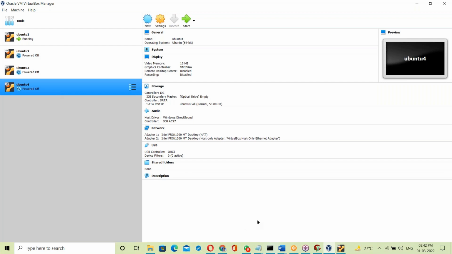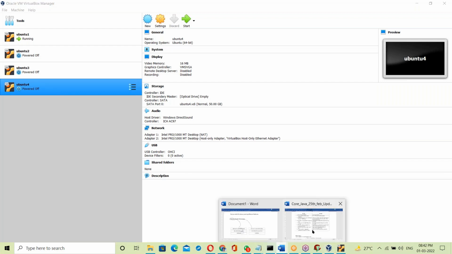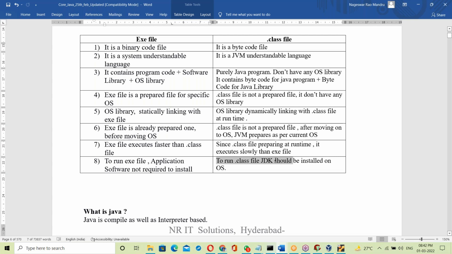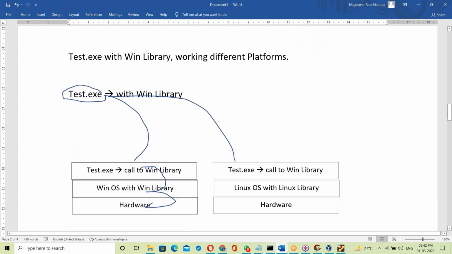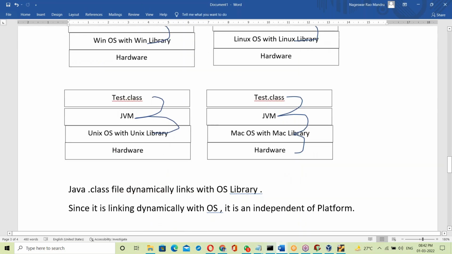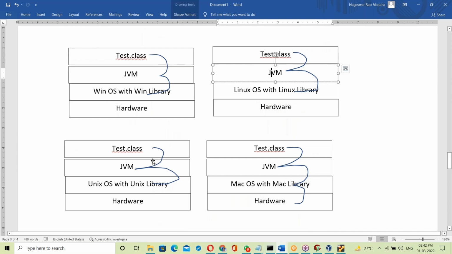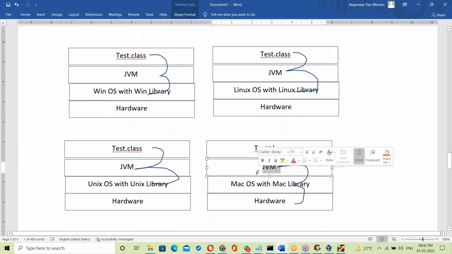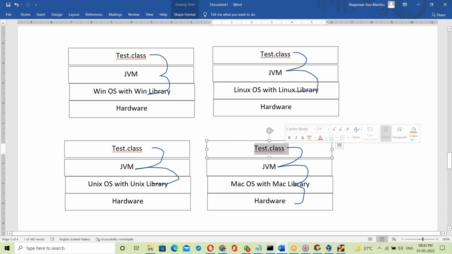Directly it can run. But when it comes to Java, to run the .class file, the JDK is required, right? See, the .class file runs on different platforms. Here JVM is required, here JVM required, here JVM required. To run a .class file, JVM is required. How can you get JVM? From the JDK. Once the JDK is installed, you get the JVM. That means to run the .class file on every system, you must install the JDK software.